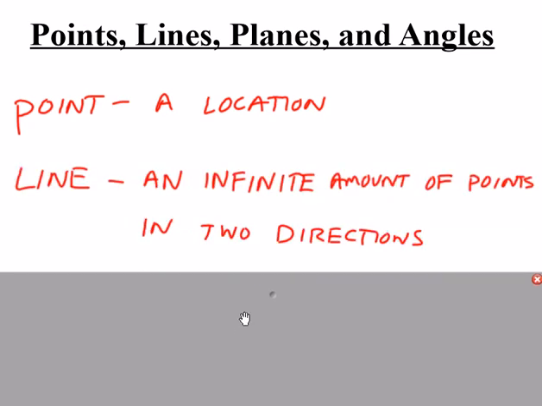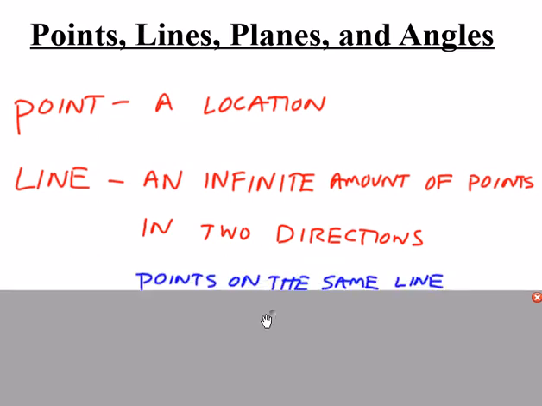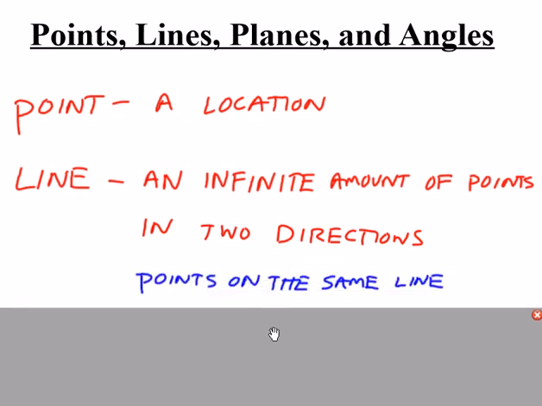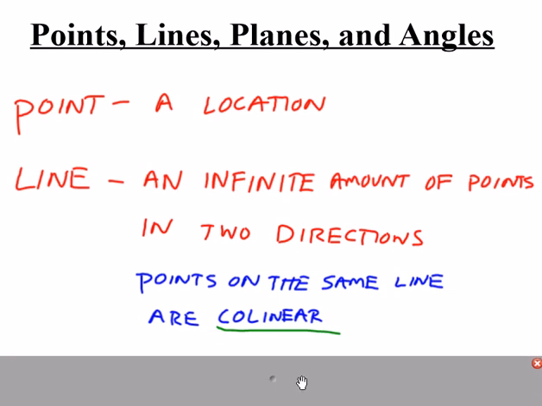It's just simply a location. If you get enough points together going infinitely in two opposite directions, then what we have is a line. If you have 2 points that are on the same line, we call those 2 points collinear. But a line is made up of an infinite amount of points. Infinite means it goes on forever.